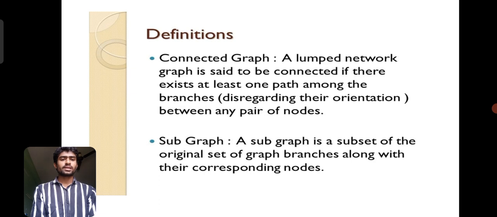A graph whose circuit nodes are connected is called a connected graph. A lumped network graph is said to be connected if there exists at least one path among the branches, disregarding their orientation, between any pair of nodes. The remaining graph of a tree graph is called a subgraph. A subgraph is a subset of the original set of graph branches along with their corresponding nodes.